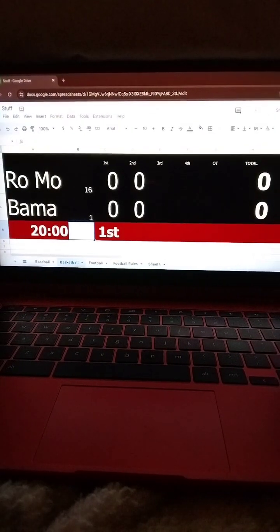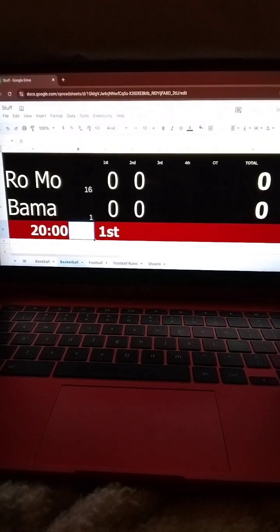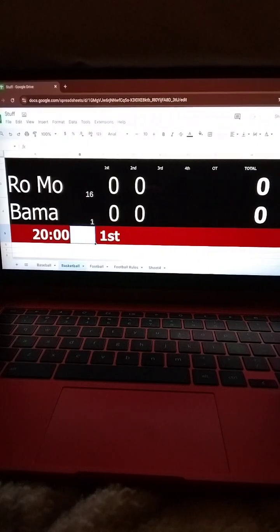Coming up next, the final game of the first round of the East bracket. Number 16, Robert Morris versus number 1, Alabama. Can Alabama take care of business and advance to the next round, or will Robert Morris totally destroy the rest of this bracket? Well, only one way to find out. Let's go ahead and simulate this game.